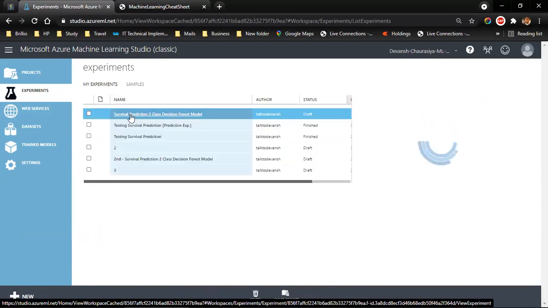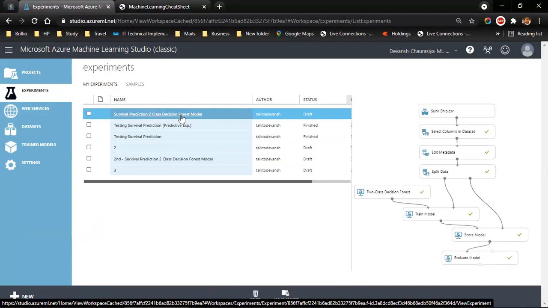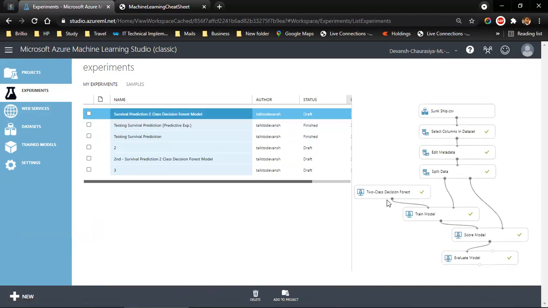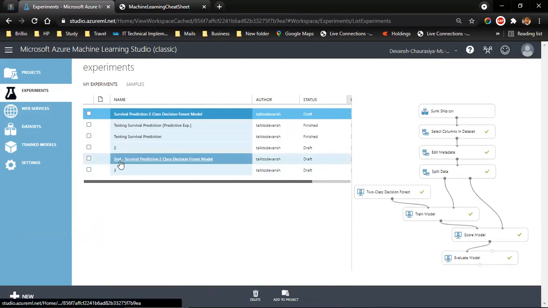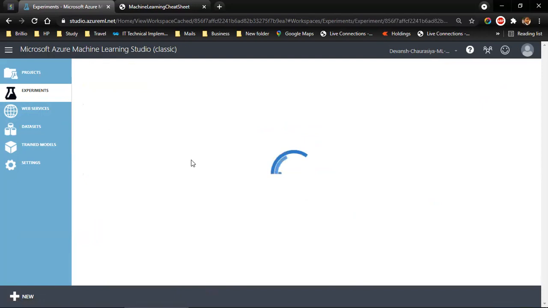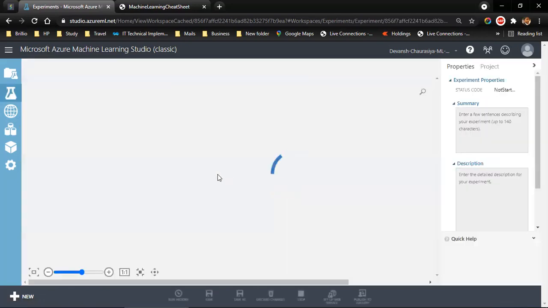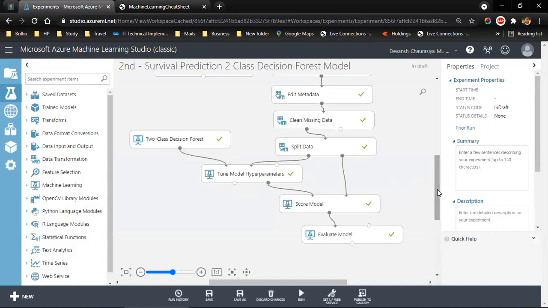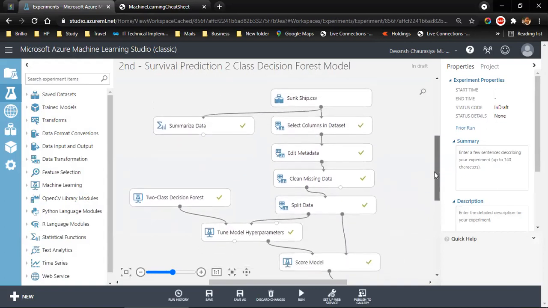Okay, went up. So this was our original experiment. You can see the preview here, and we made a copy of it. That's why I named it second survival prediction 2-class decision forest model. It's a copy. If I click on it, it will open the experiment, or it will open the entire ML model. And let's start from the beginning.